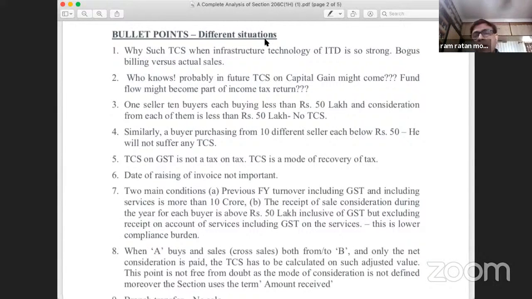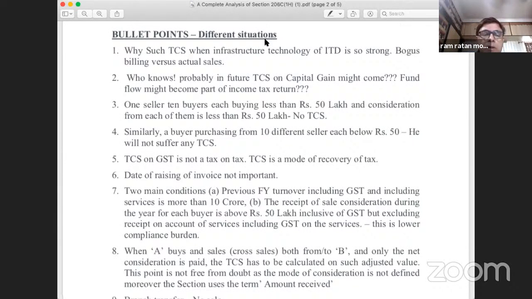Now, suppose goods have been sold to a customer 2 years before, say in the financial year 18-19, worth rupees 2 crore. And as on 1st of April 2020, not 19, there is an outstanding of rupees 1 crore.